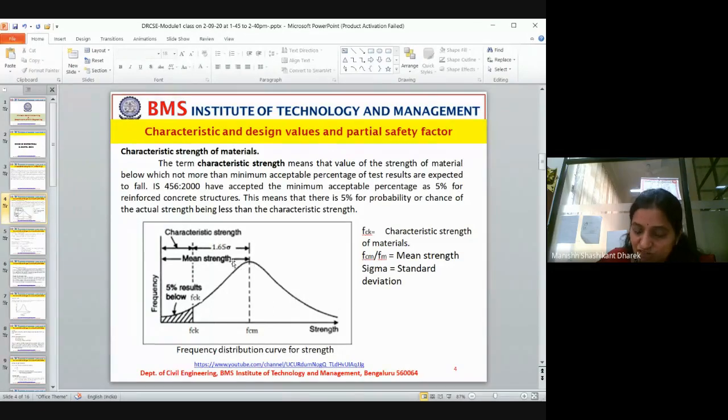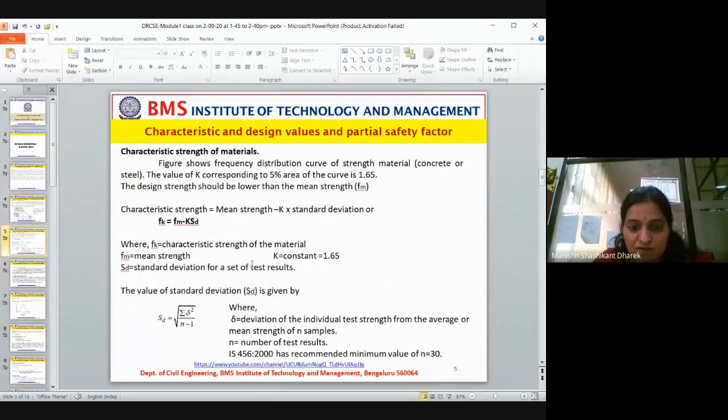It will not cross. If it crosses, what happens? It will decrease again. The strength should keep on increasing, and it will at least reach up to the mean strength. They use the constant K to give the failure value, or you can take it as the mean value 1.65 for this particular material, either concrete or steel. The design strength should be lower than the mean strength, Fm.